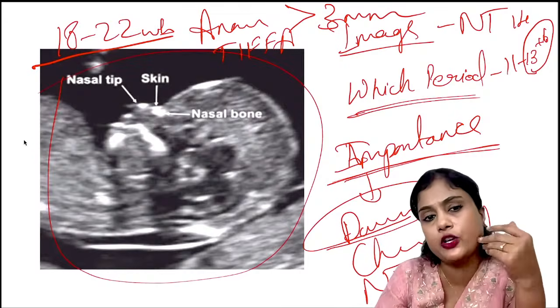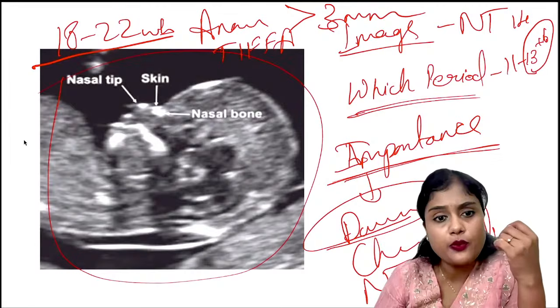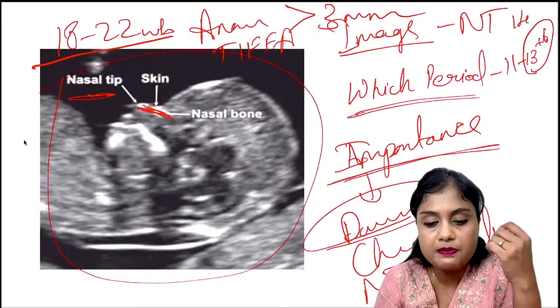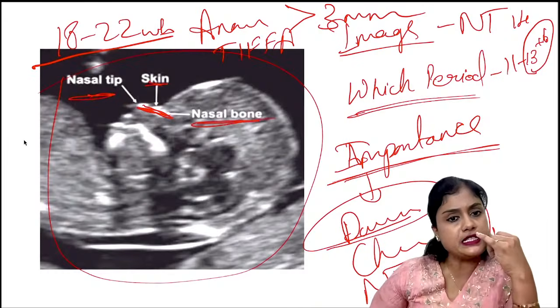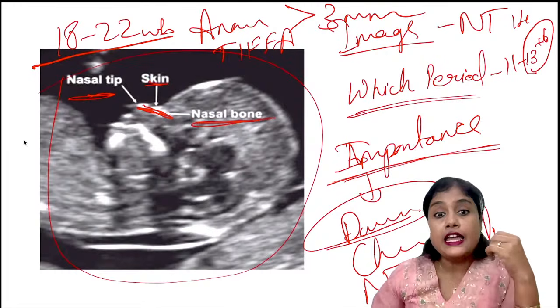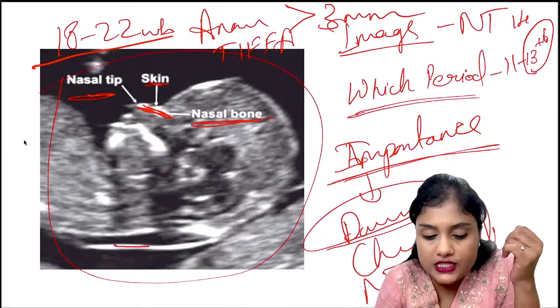Okay, they've given you a scan. Let us say they've given an image where, in this figure, where is the NT? Is this what I've marked the NT? The nasal tip, skin, and the nasal bone. Is this where we see NT? Where do we see NT? It is between the soft tissue and this tissue.